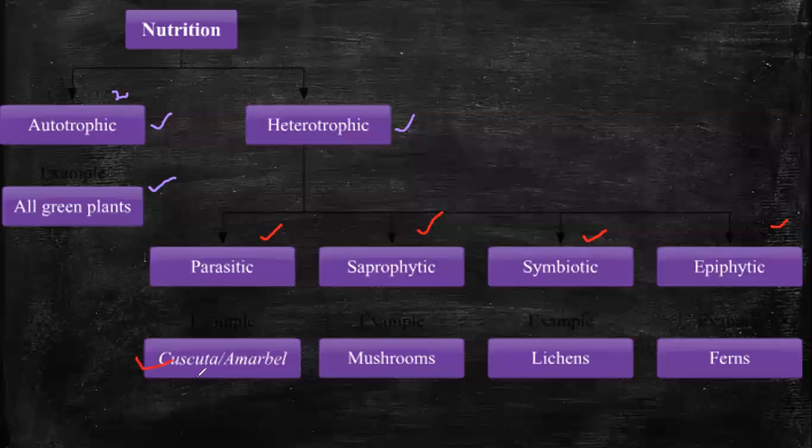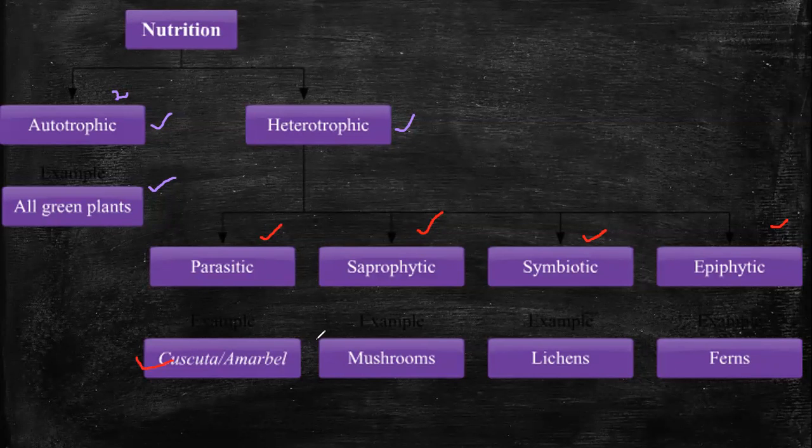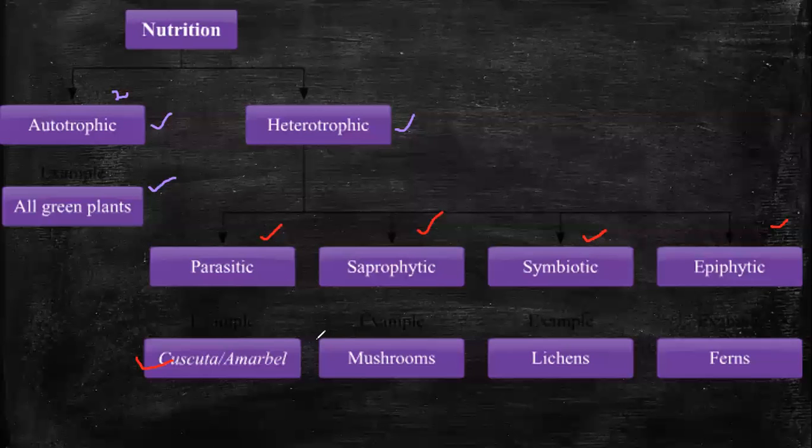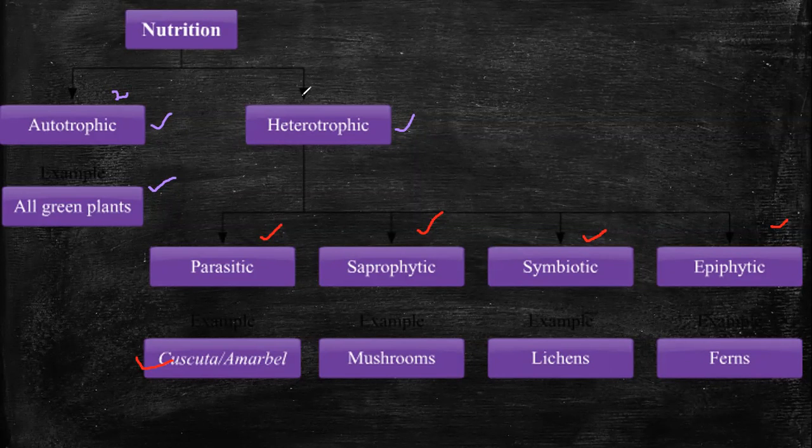Cuscuta, or amarbel. Anyway, so the parasitic mode of nutrition means that they derive nutrition from plants or animals without killing them. And the plant or organism from where they derive their nutrition is known as the host body. Anyway, we will deal more about this in the upcoming slides. Let us move on.